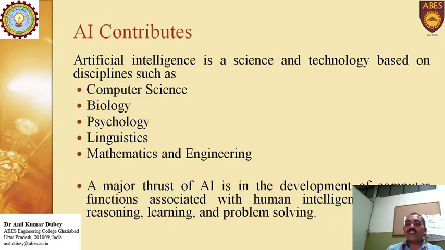Now, AI contributions. AI contributed everywhere in society. Not particularly in computer science, not particularly in mathematics. They are working in biology, physics, neuroscience. Everywhere they are working. So those are the basic contributions to AI: computer science, biology, psychology, linguistics, mathematics, engineering, and so on. Not a bounded area. No boundary edges are there. They are collaborated with different technologies.